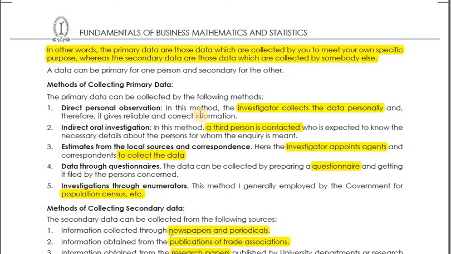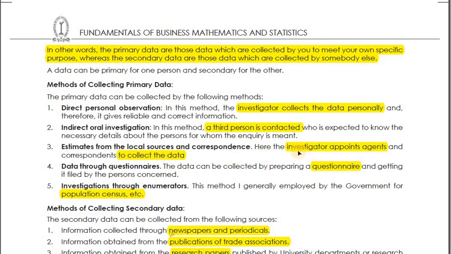And then indirect oral investigation. In that, you contact a third person and ask that person about the respondent. The best example is how many hours students study. If you ask this question to students, they are not going to give you the right answer, I'm telling you. So the best way is to contact their parents or their teachers and ask them how many hours, especially the parents. If you have to do a study on how many hours students study at home, you have to ask this question to the parents, mostly not the students. Then only you can get the right answer. So, indirect oral investigation.